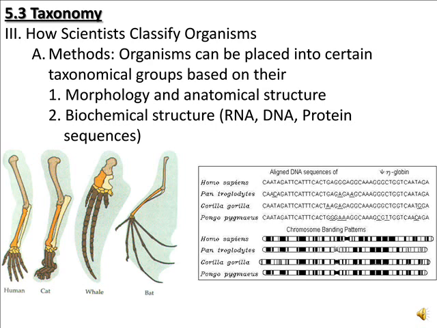The other method used by scientists to classify organisms is to use the biochemistry of the organism. In other words, to take a close look at its RNA. And if you recall from a previous slide, this is exactly how Dr. Woese was able to put archaebacteria into a different domain, because he looked at the ribosomal RNA structure of those organisms. But scientists can also use DNA sequences as well as protein sequences. If you recall that proteins are made of amino acids, and of course different amino acids correspond to the DNA sequence. So proteins can also be used to classify organisms.